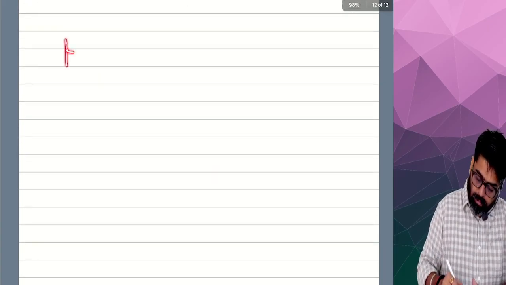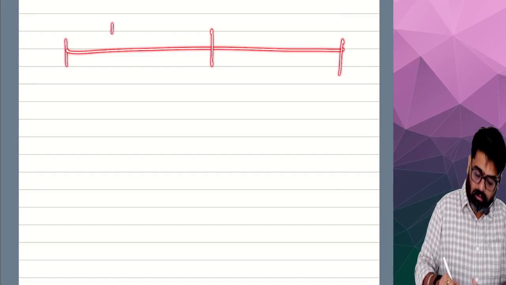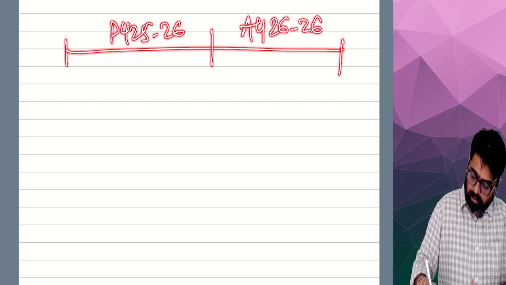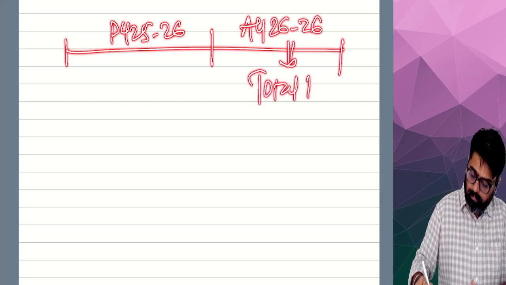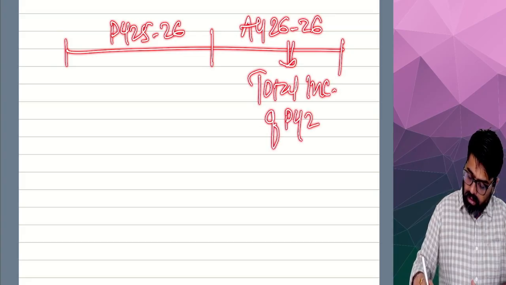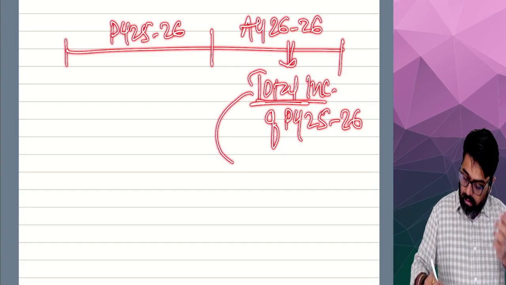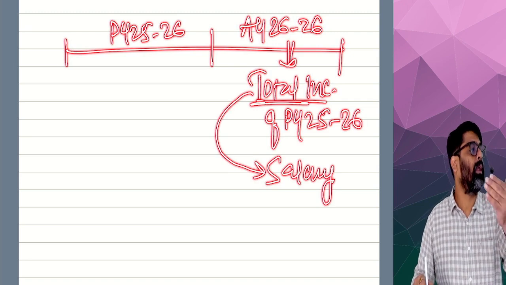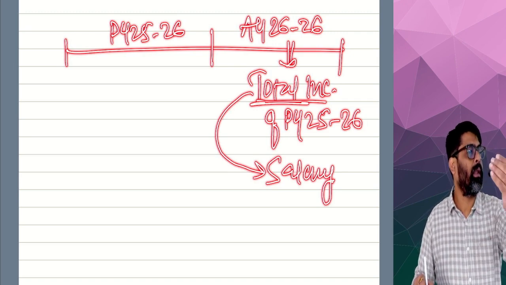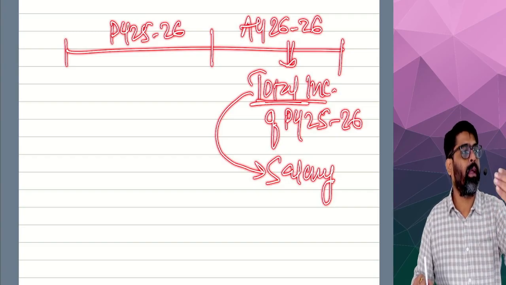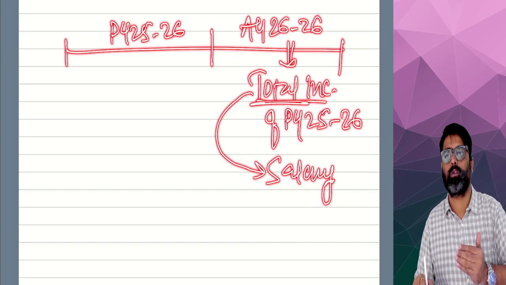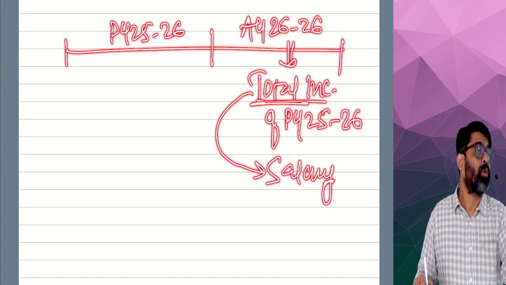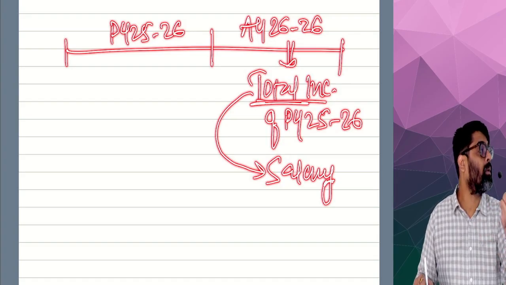So first, the previous year will be over. Which is your previous year? And in the assessment year 26-27, in this assessment year you are going to calculate the total income of previous year 25-26. So in this total income, you are supposed to include salary income. So first you will have to calculate the salary head. Then the house property head. Then PGBP, then capital gain, then other sources. So 5 heads of income are required to calculate your total income.